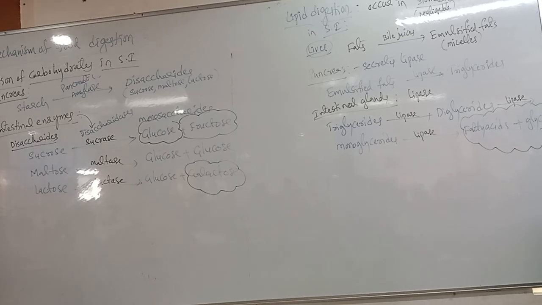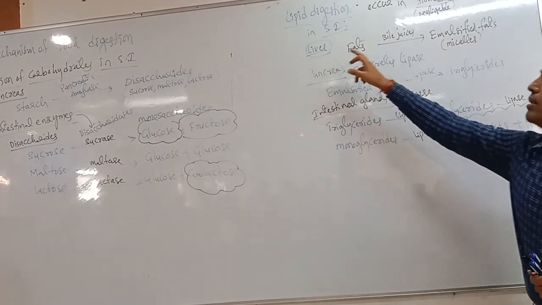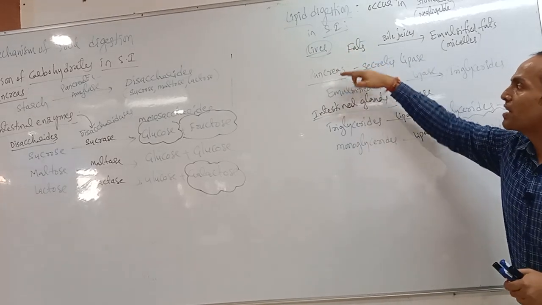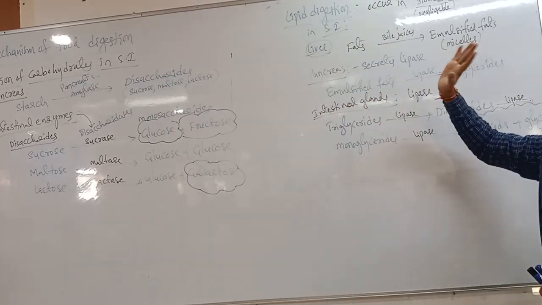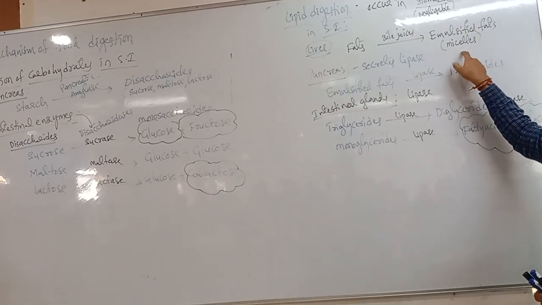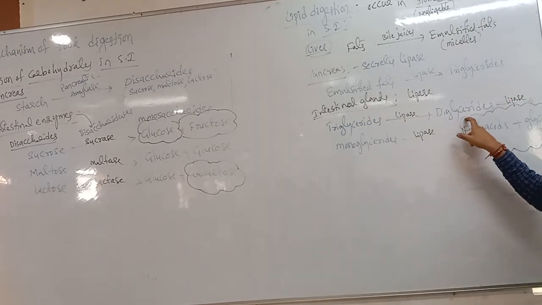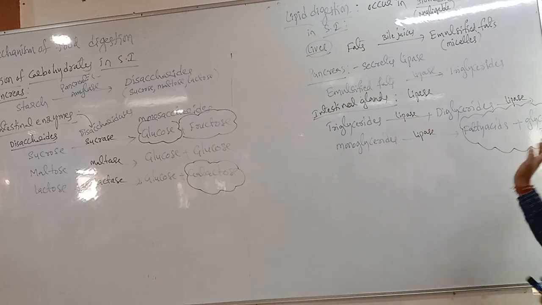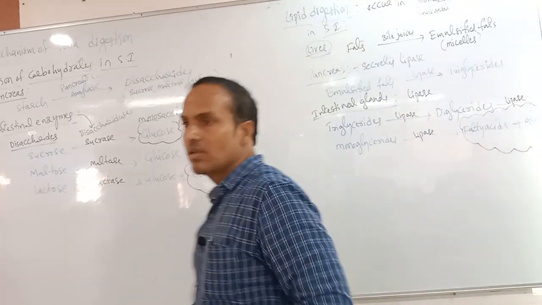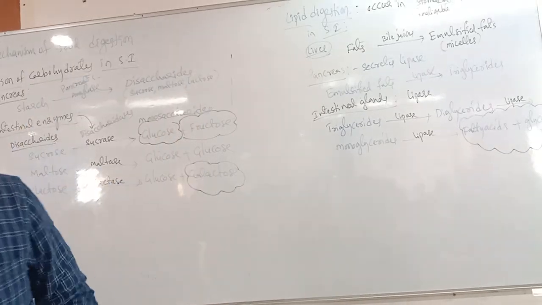Finished. Clear? Lipid digestion takes place in our stomach and small intestine, but in the stomach it is very negligible. In the small intestine, the liver, pancreas and intestinal juices, all three are involved. The liver just emulsifies, converting fats into micelles. Emulsified fats are converted into triglycerides, diglycerides, monoglycerides, and then fatty acids and glycerol. It is the simple absorbable form of lipids.